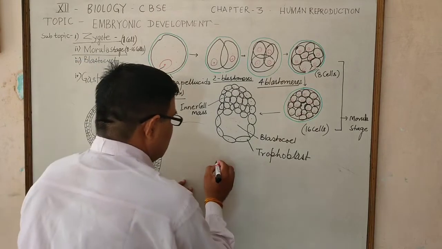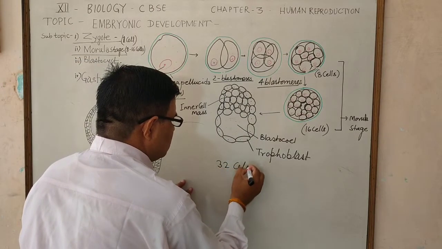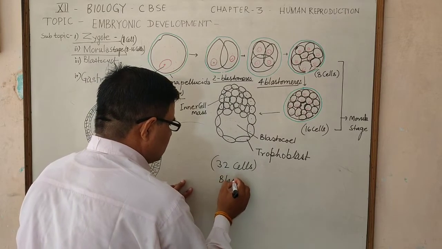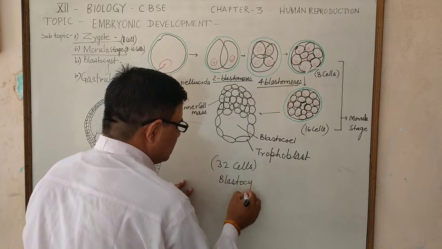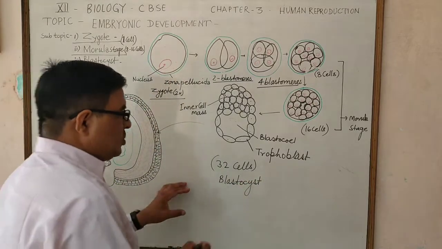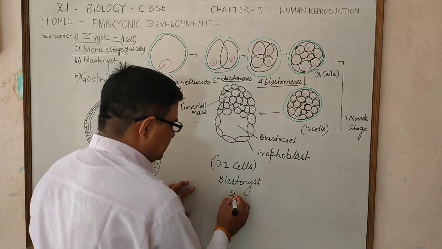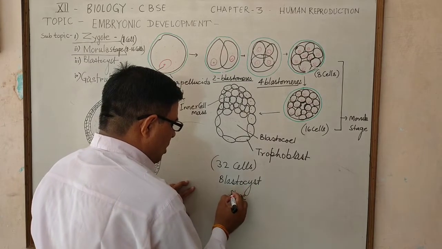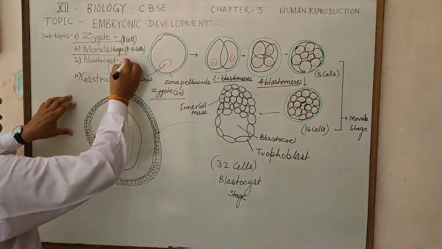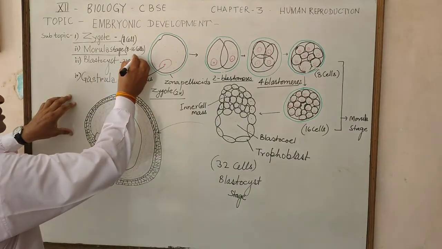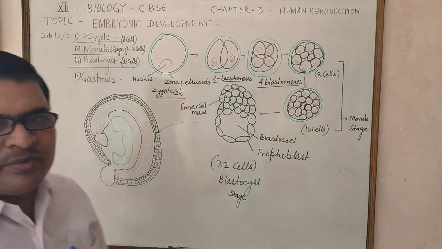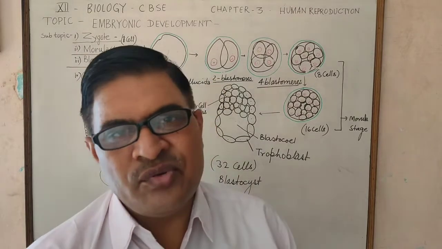Blastocyst stage has a 32 cells structure. Generally, blastocyst is also called the blastula stage. So, the blastocyst stage is of 32 cells, which develops after 94 hours.